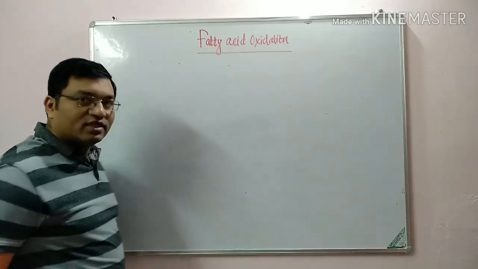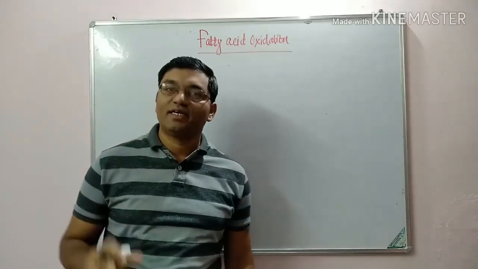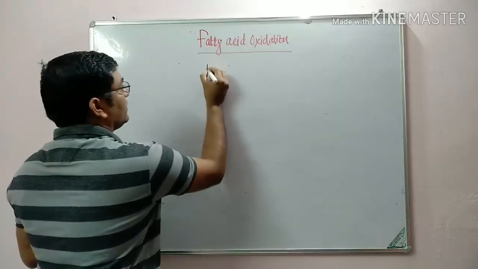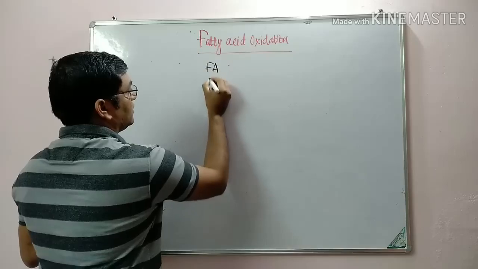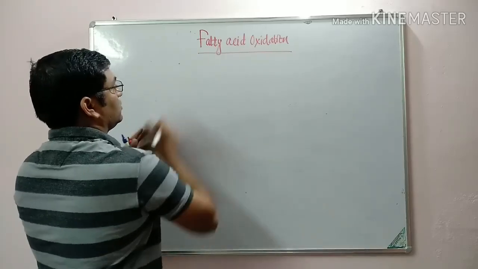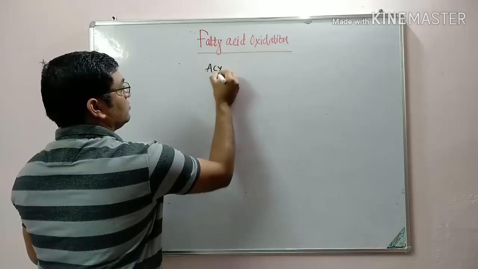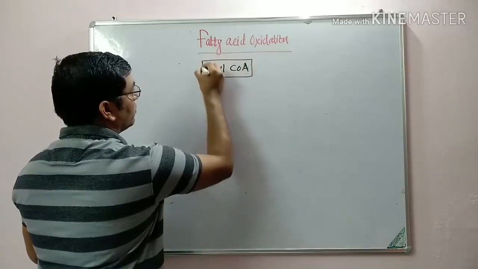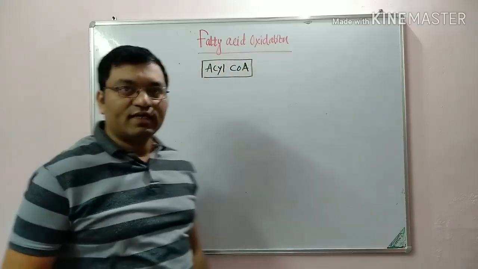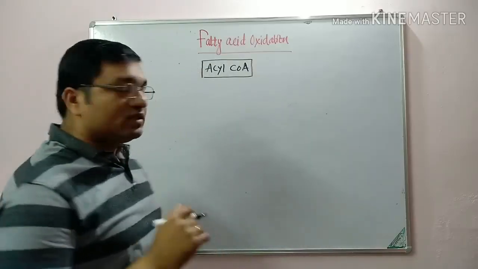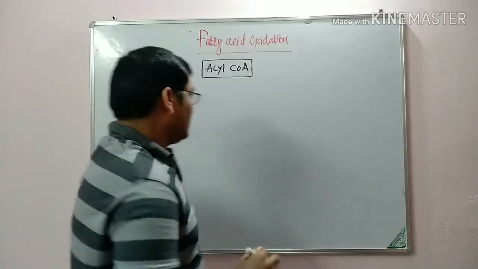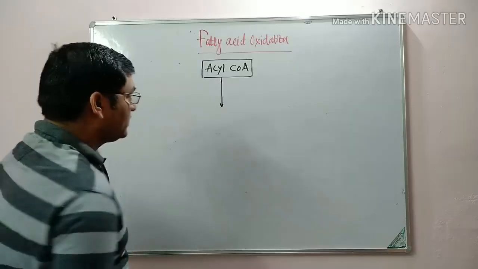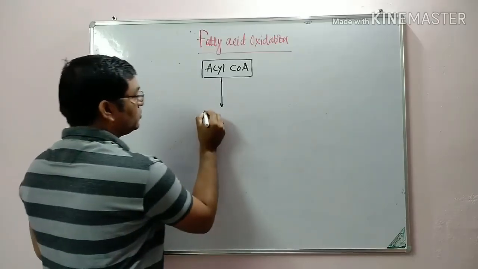So this is inside the mitochondria, the activation of fatty acid that occurs in the cytosol. Inside the mitochondria, this fatty acid, so this is acyl coenzyme A, which is transported inside the mitochondria with the help of carnitine shuttle system. Then this acyl coenzyme A, with the help of acyl coenzyme A dehydrogenase, it is converted into